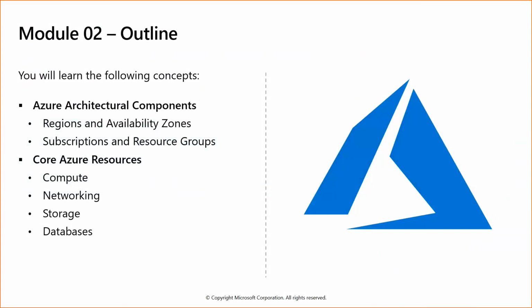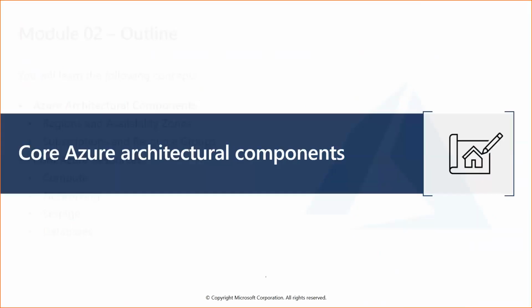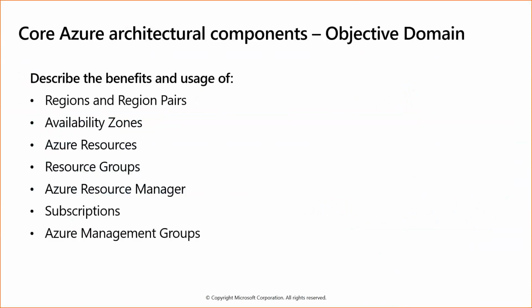And in core Azure resources, we'll see compute, networking, storage, and database, which I showed you in the dashboard. So let's see how the core Azure architecture components look. These are the core Azure components: region pairs, availability zones, Azure resources, resource groups, Azure Resource Manager, subscription, Azure Management Group, and all.